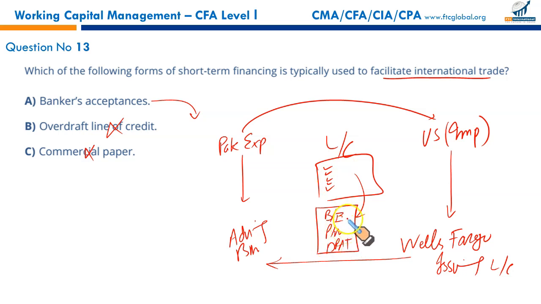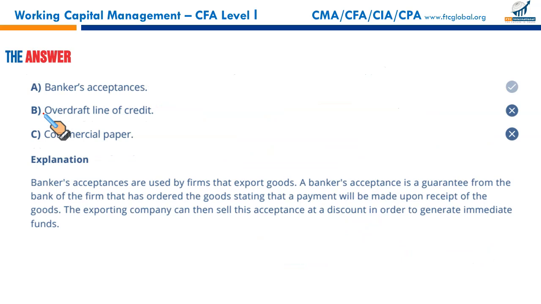Those documents under the LC are to be approved by the issuing bank. Once accepted for payment, they become banker's acceptances. They become highly liquid investments and they can be discounted in order to gain liquidity. So remember, banker's acceptance is one of the ways that are used to facilitate international trade. So that makes A the correct option.